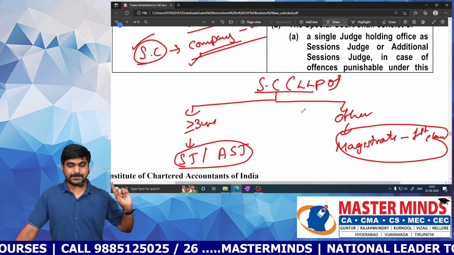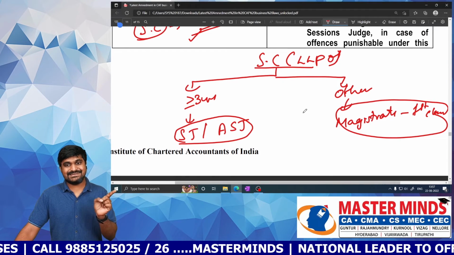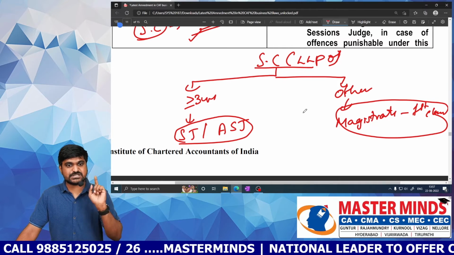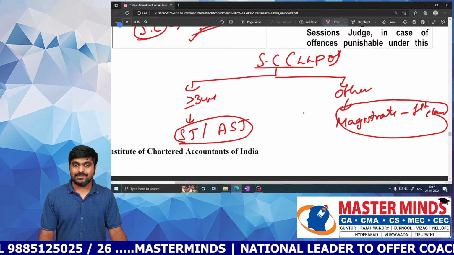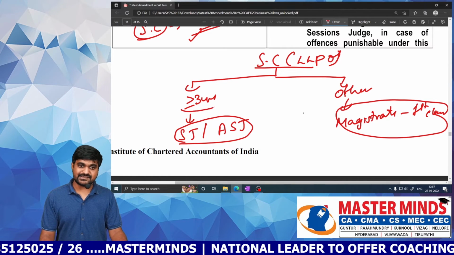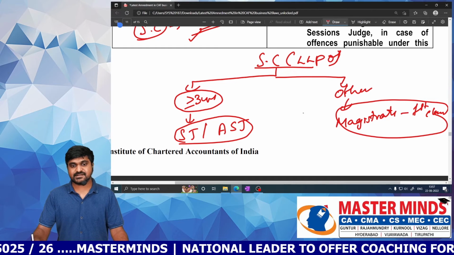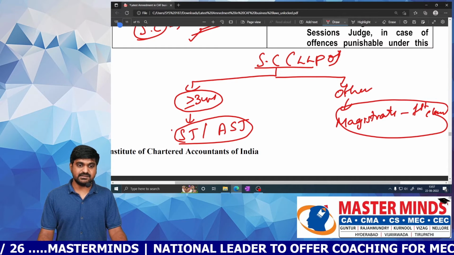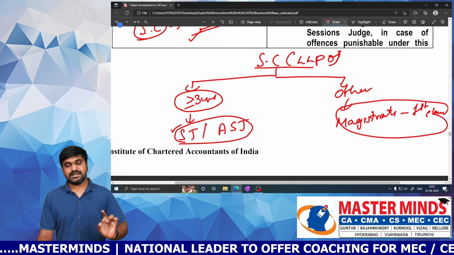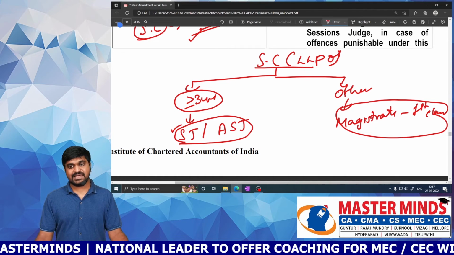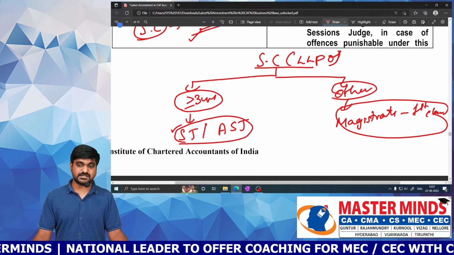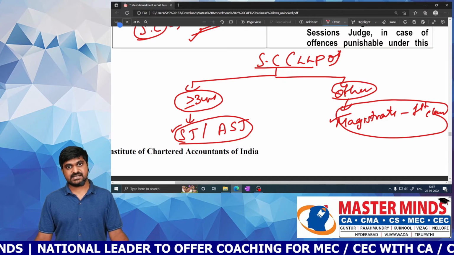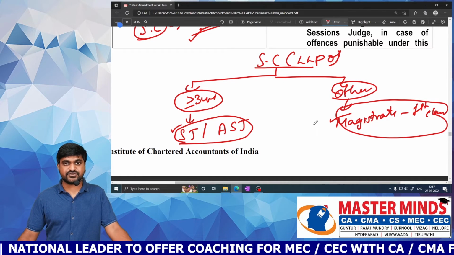Okay, once again I'm repeating. So who should be there as a judge in special court? If the offense has imprisonment of 3 years or more, the judge must be either a sessions judge or additional sessions judge. For every other matter, the judge must be a magistrate of first class. So this is the composition of special court.